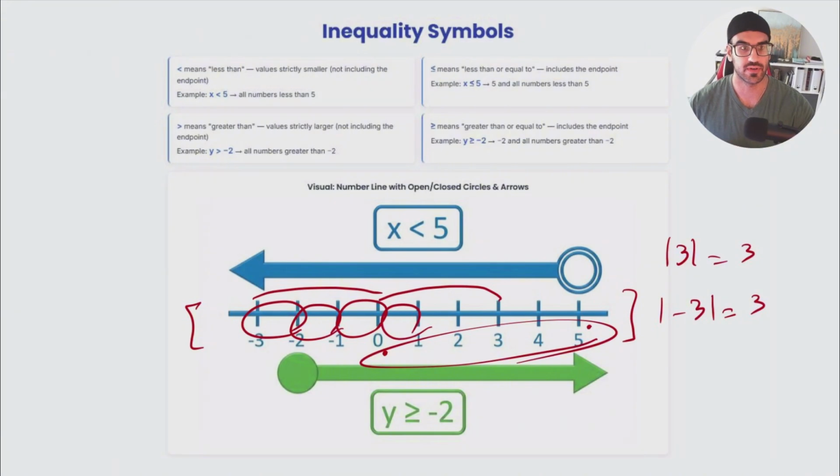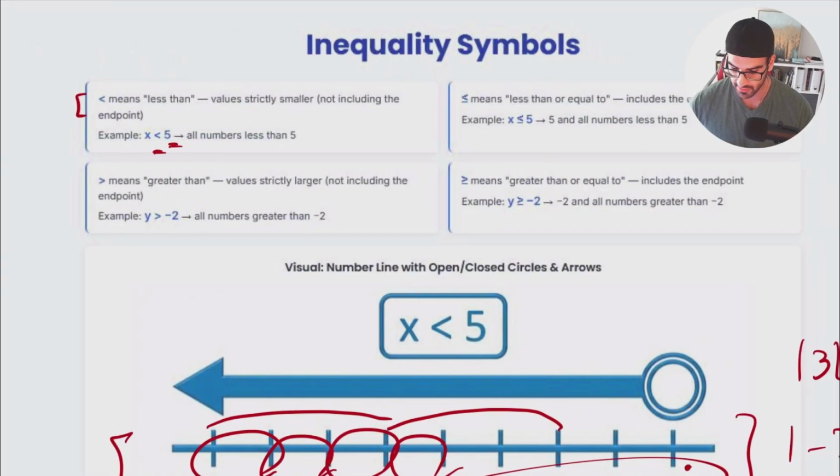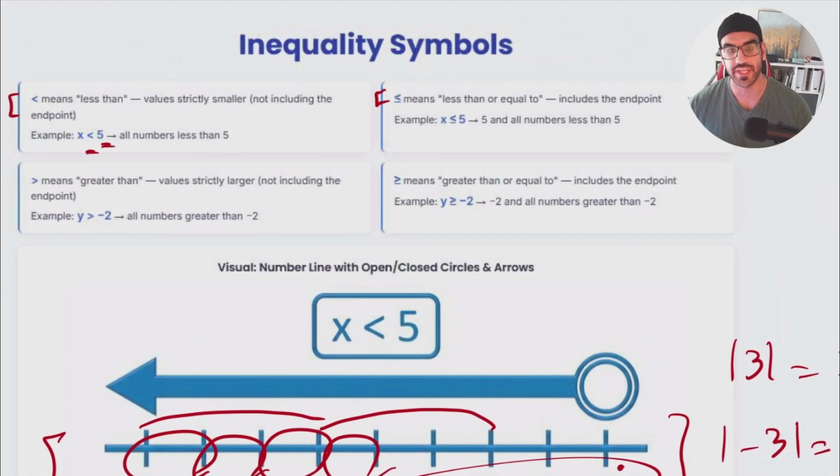So when we do have our first symbol, this means that this specific thing, for example, when you're talking about x, that x is going to be smaller than whatever we have on the other side. So all numbers less than 5 are going to fit inside this category. Another thing that we have is smaller than or equal. So it means that, unlike the previous one, the only numbers contained inside this category should be smaller than 5. In this section, we are going to have all of the numbers smaller than 5 and also equal to 5 itself.